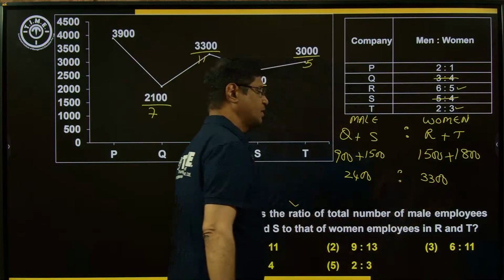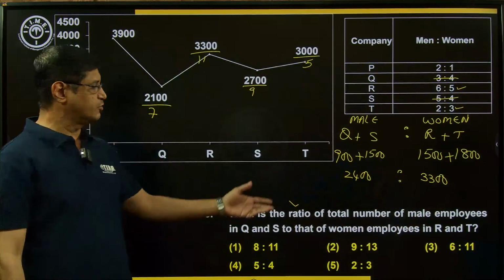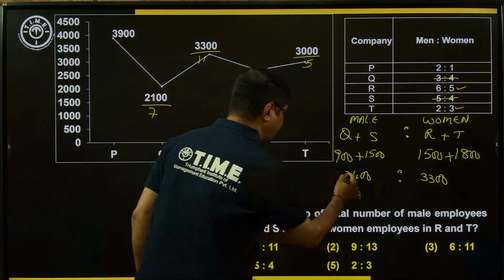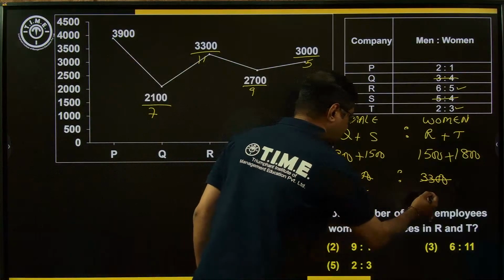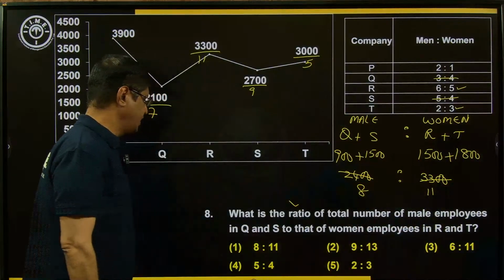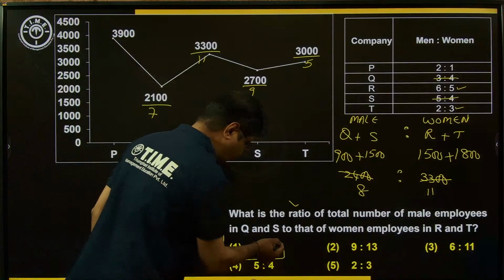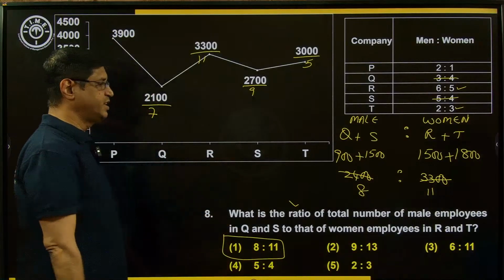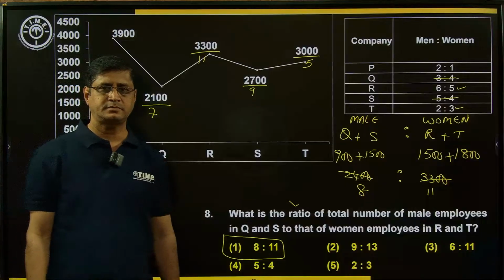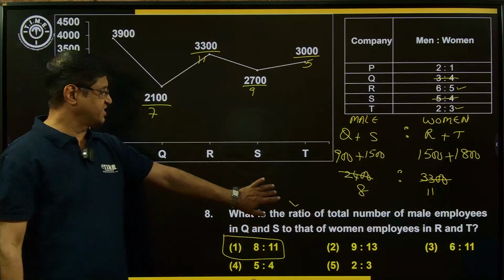Simplify. Zeros, we can cancel. Now simplify: 3 goes how many times? 8 times. 3 here, 11 times. So what is the answer? 8 is to 11. Right choice, option 1. First choice is the right answer. Okay. Now look at the next example.